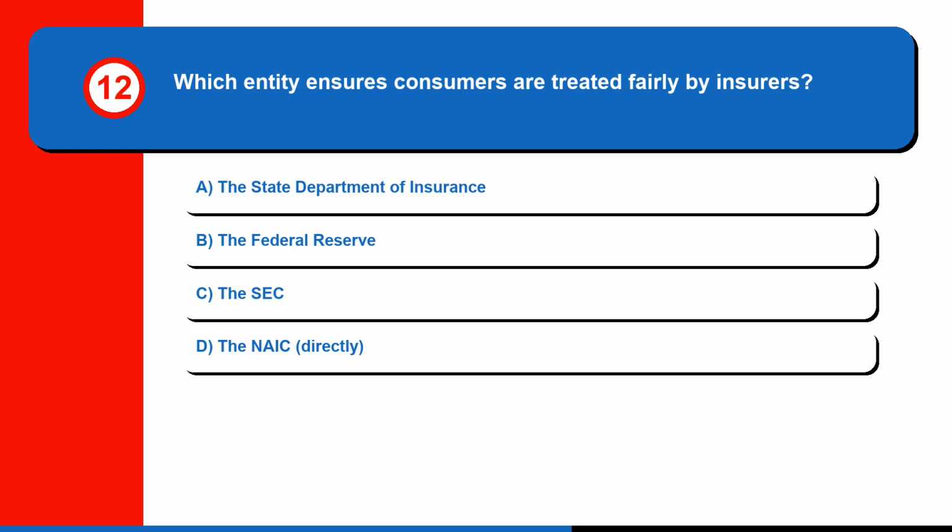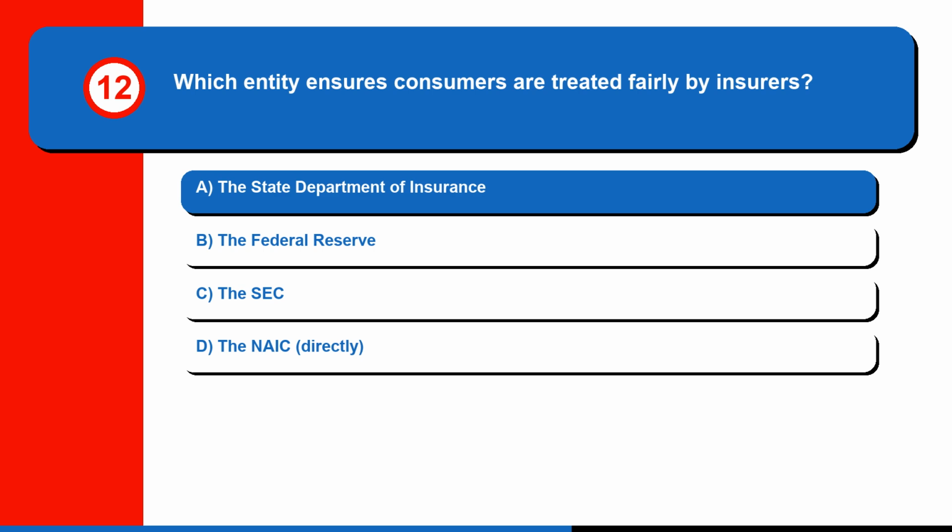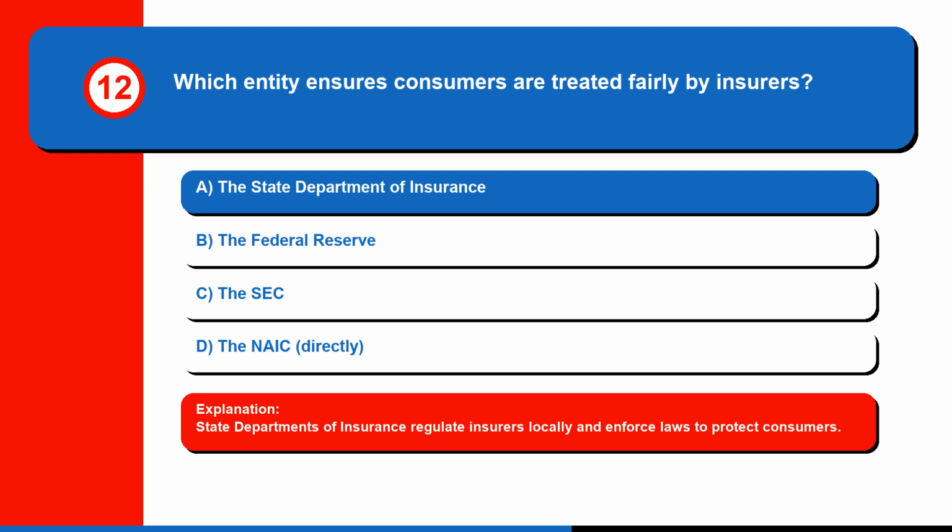Question 12. Which entity ensures consumers are treated fairly by insurers? A. The State Department of Insurance, B. The Federal Reserve, C. The SEC, or D. The NAIC, directly? The correct answer is A. The State Department of Insurance. State departments of insurance regulate insurers locally and enforce laws to protect consumers.